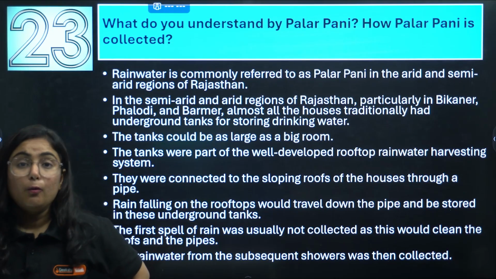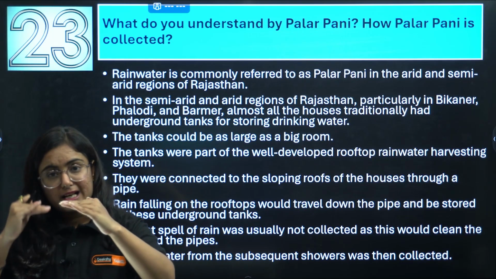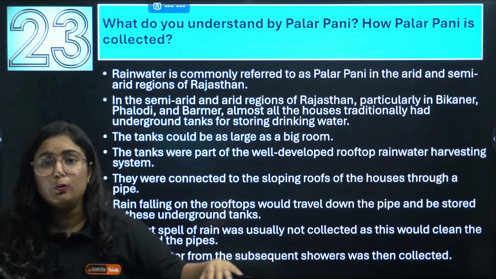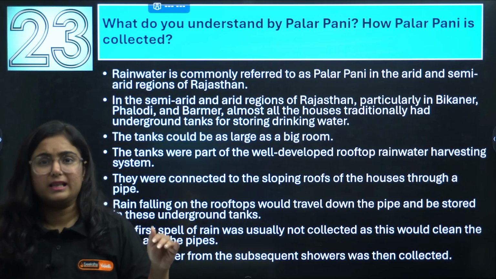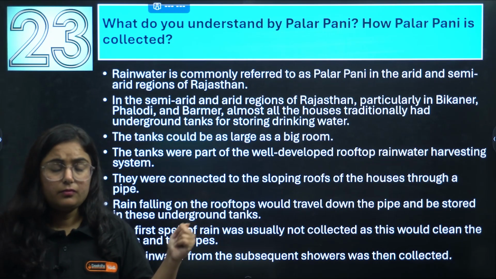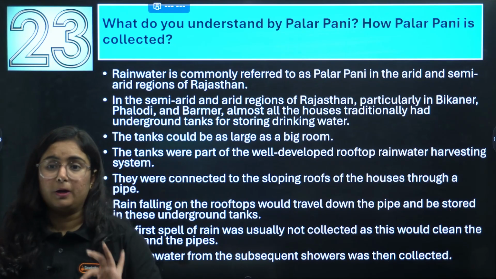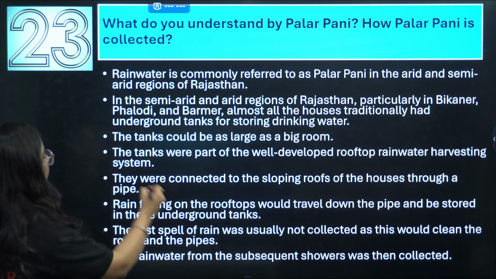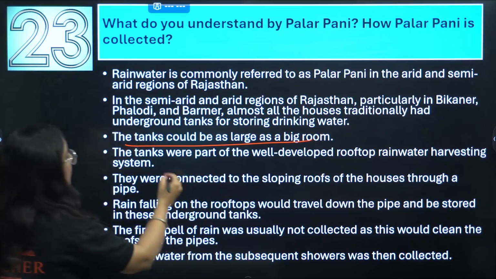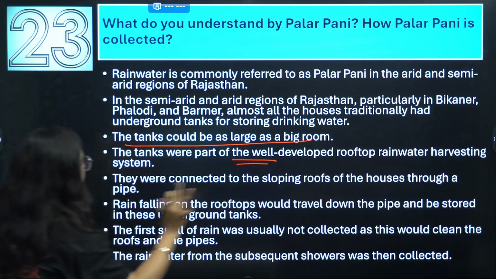How? What they have done is, in the house construction, under their house they have a large room, okay? Basically, we can consider it as a room under their house. It is a tank particularly, a hollow space, a big room-like structure. The tank is part of well-developed rooftop rainwater harvesting.